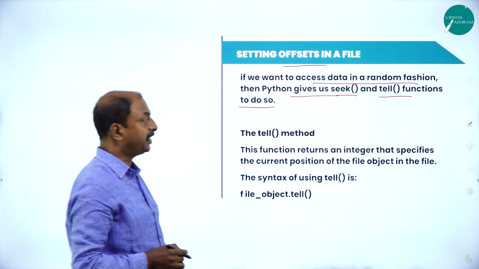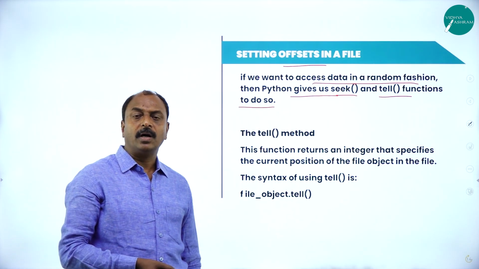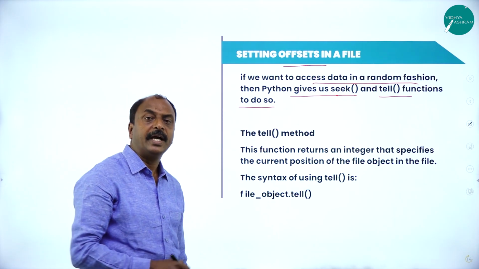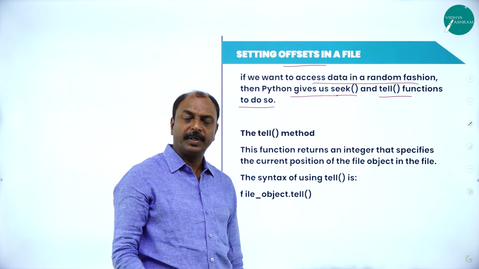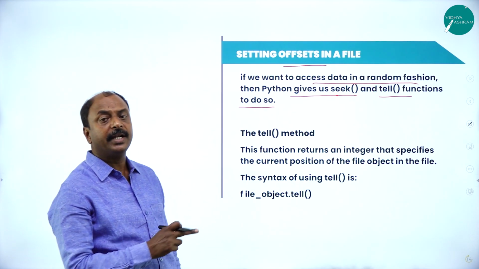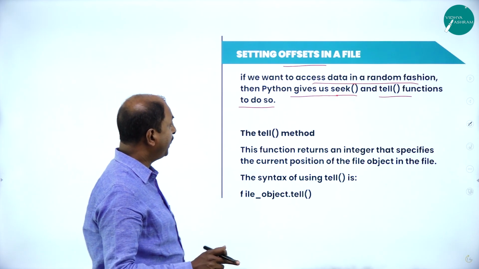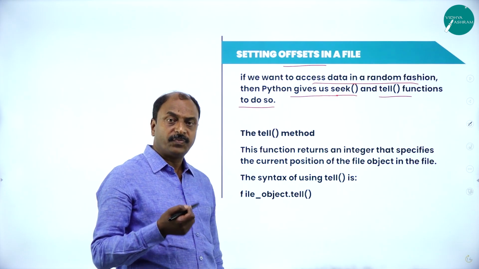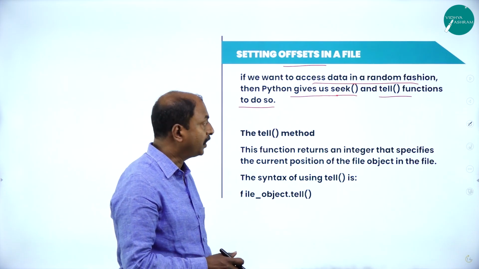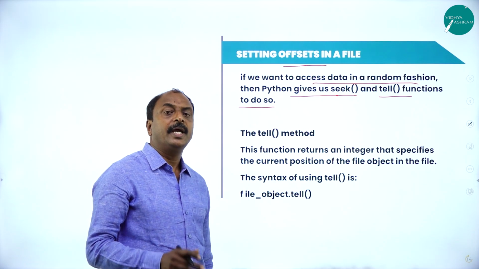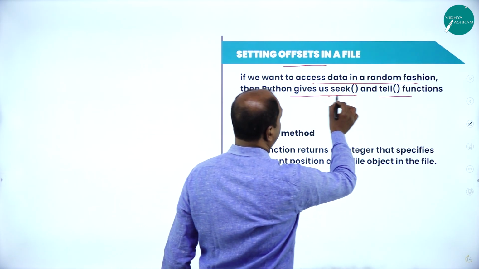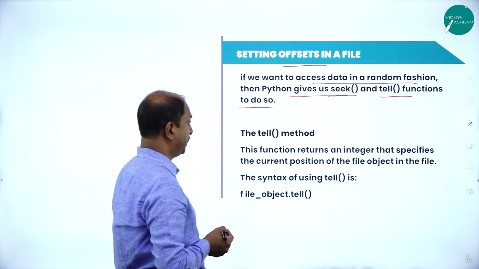So here, with the help of a for loop or by using any of the loop structures, it is possible to read the entire information from the beginning of the file till the end of the file. But it is also possible to read the content from a particular part, or to read a part of the information in a text file, by using seek function and tell function.